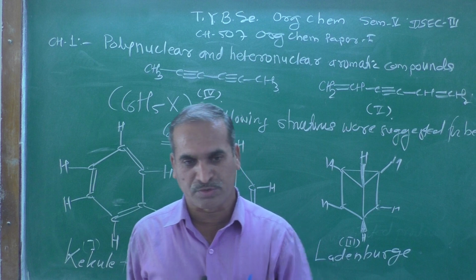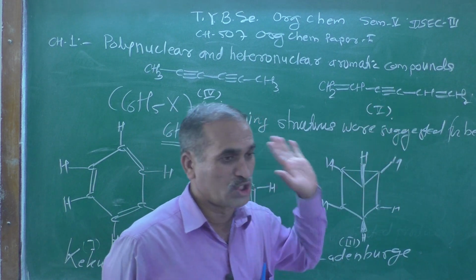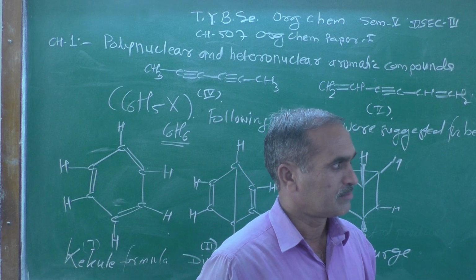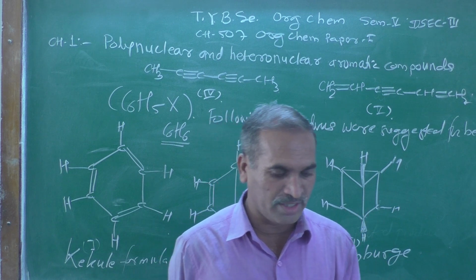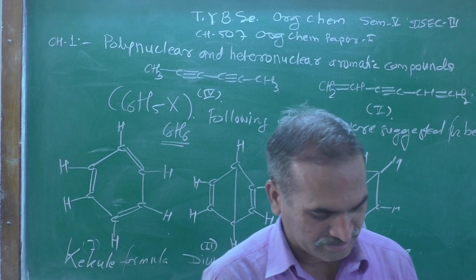So this is not fulfilling that necessary criterion, and therefore structure number 5 is rejected.